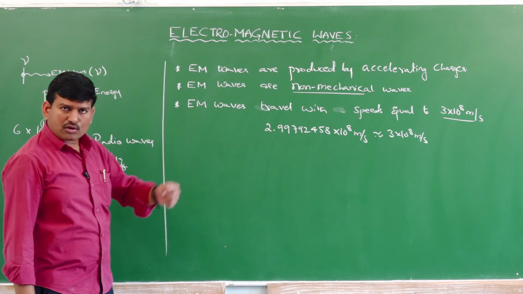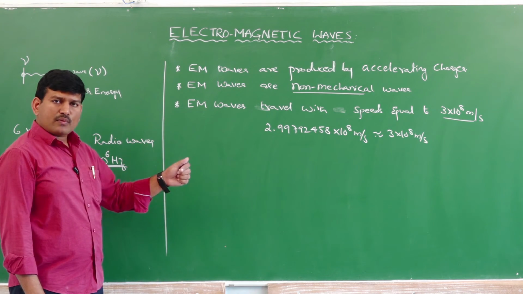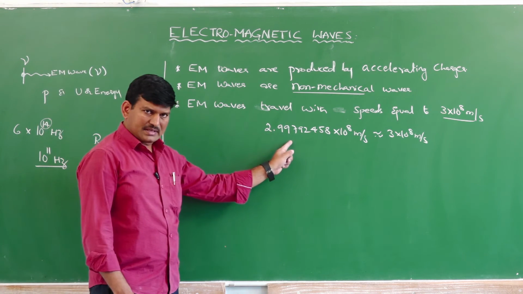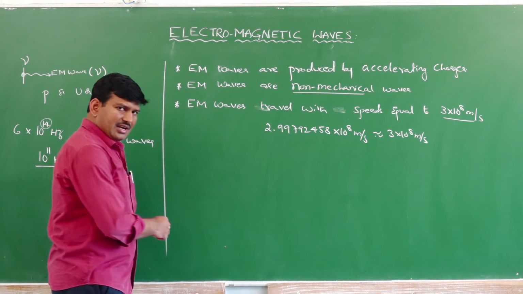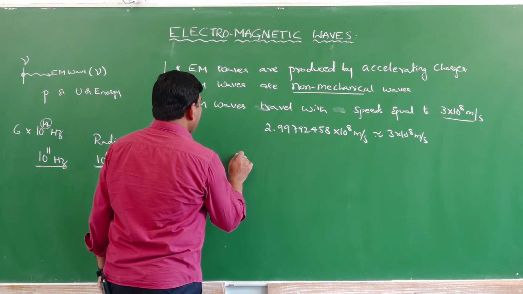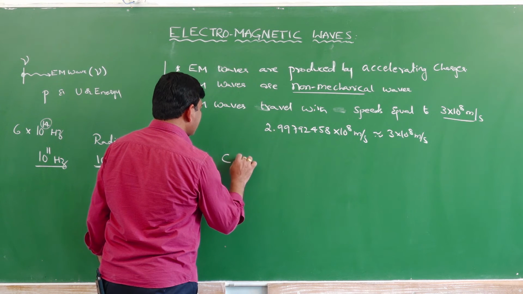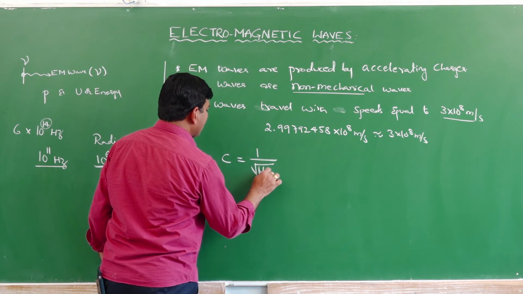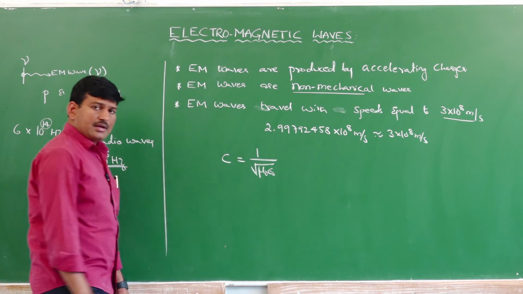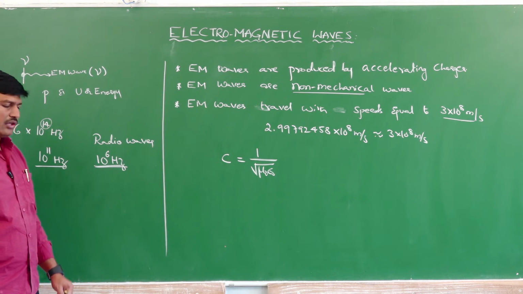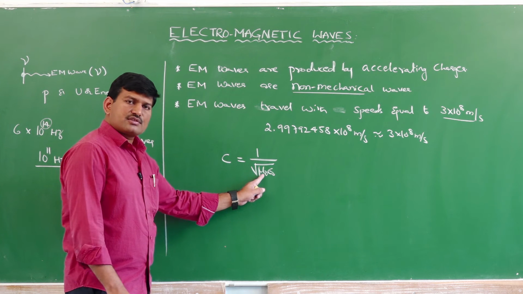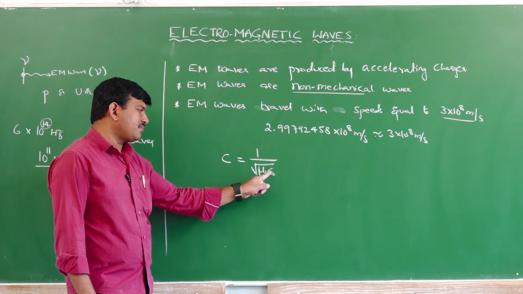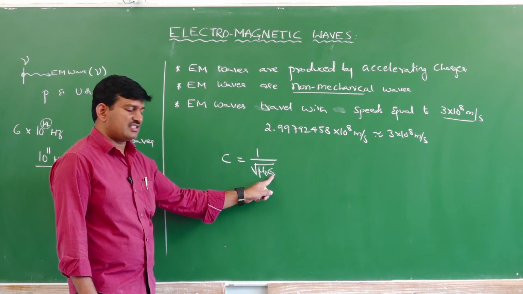The speed of electromagnetic wave in air or vacuum is given by C equals 1 by square root of mu naught into epsilon naught, where mu naught is the permeability of free space and epsilon naught is the permittivity of free space.